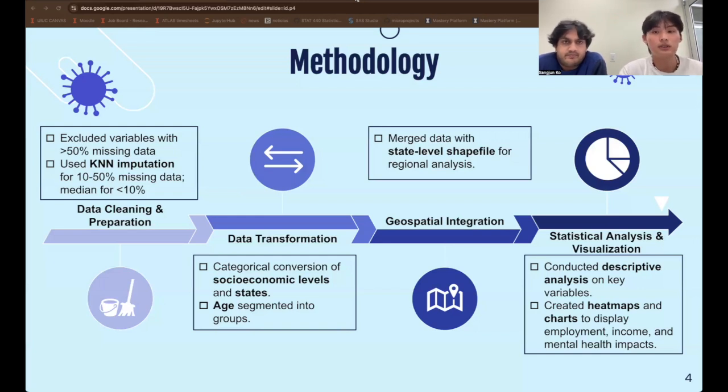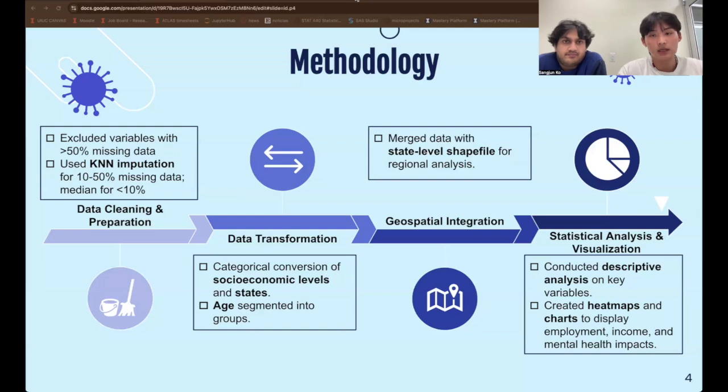Following this, we did geospatial integration. We did this by integrating state-level shapefiles, which we found on government websites from Mexico, which included the specific locations and coordinates of each state, so that we could map this in Python, which we used. We did this by merging the COVID-19 dataset, which included where the respondents lived. We merged those two data sets and plotted this in a map that I'll show later.